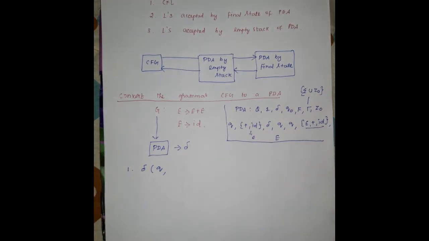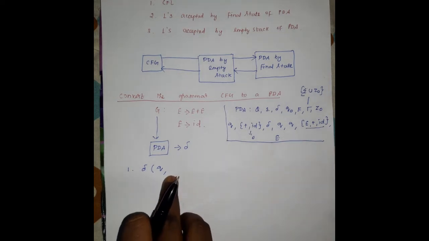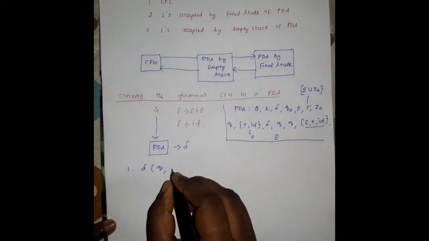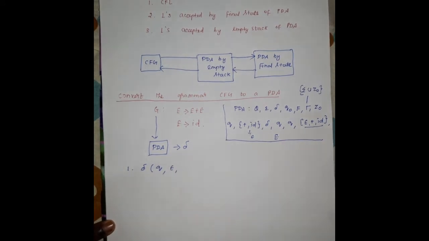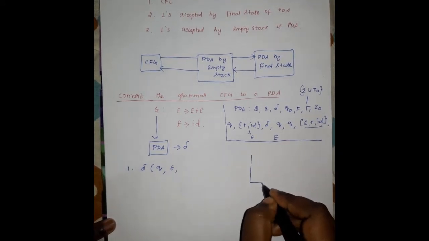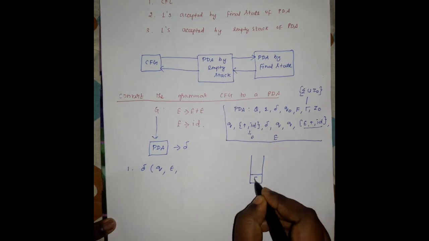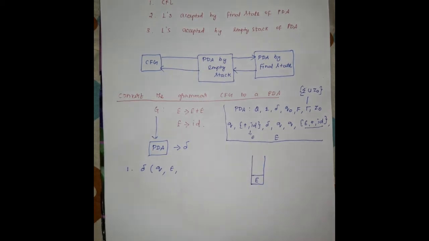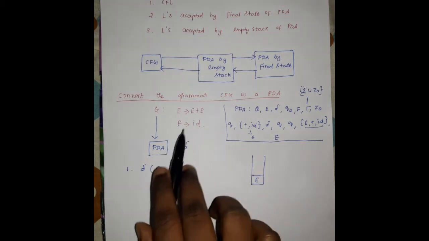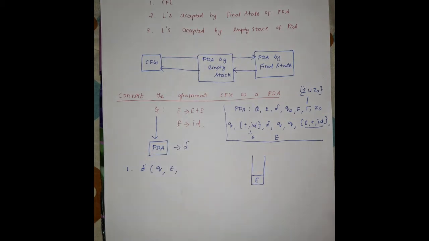Every grammar may or may not have epsilon, so initially we take epsilon as the input symbol, and the bottom of the stack has the element E. Usually in push-down automata we consider Z naught as the bottom of the stack element, but in this problem capital E is the only symbol presented in the grammar, so we assume capital E is the bottom of the stack element.